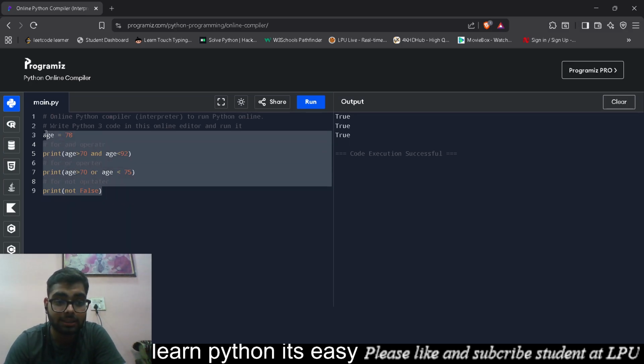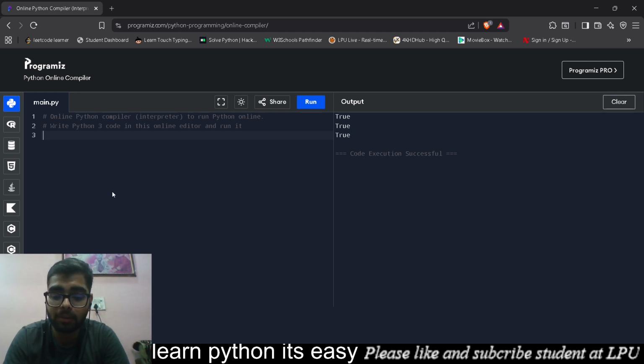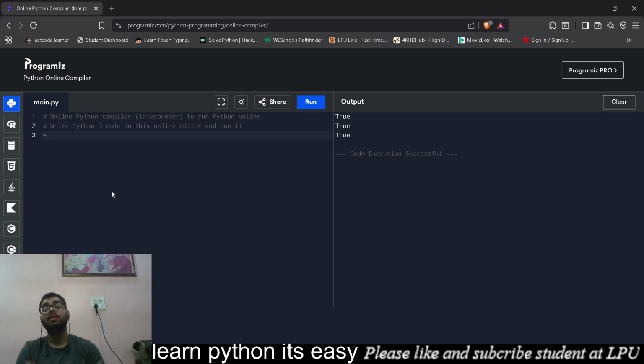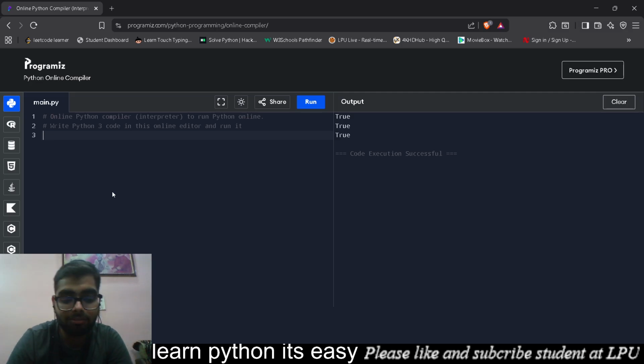Now there come our assignment operators. These are actually... Before this we did comparison, and before them we did arithmetic. Now we will be doing assignment operators. You know what an assignment operator is? This sign is actually the assignment operator. That's it. We have been using it since our first video, from lecture zero, from second zero.